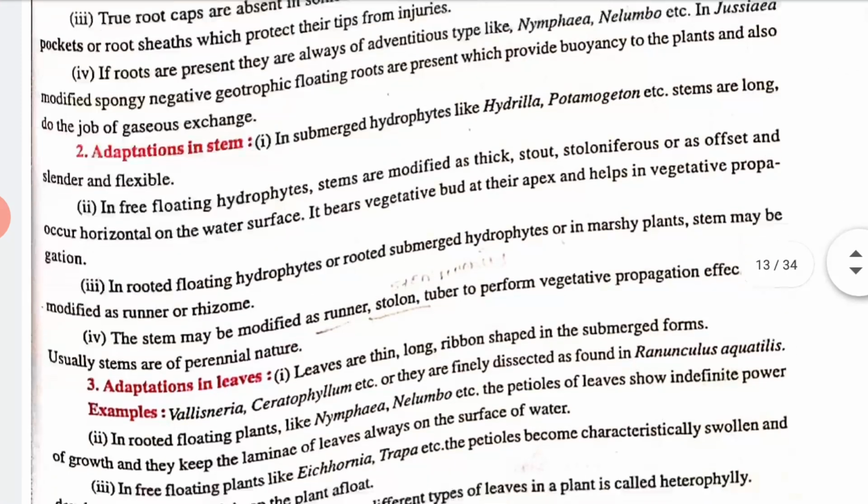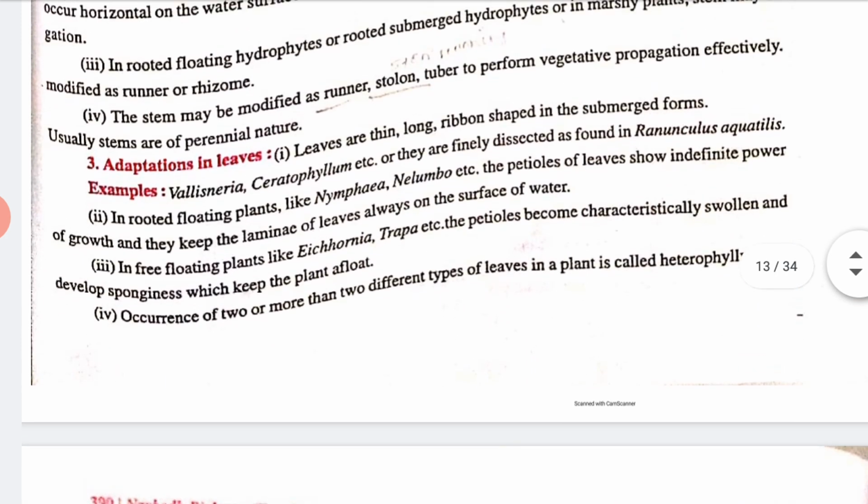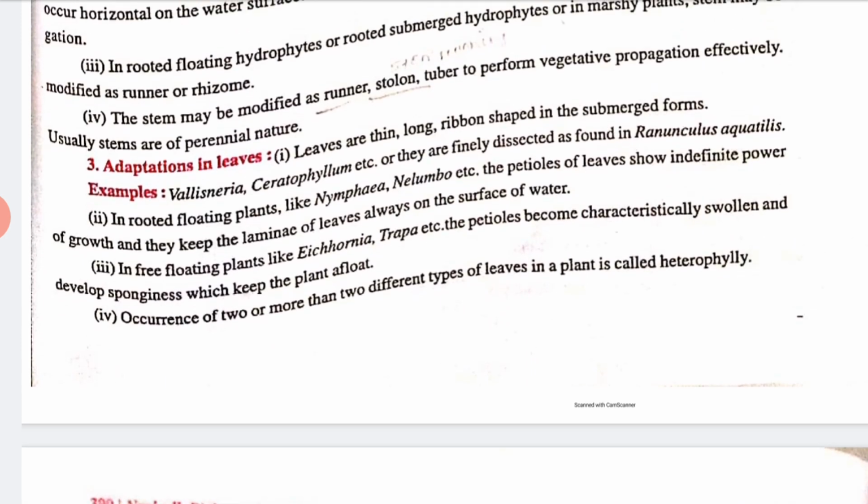So in stem adaptation, in free floating hydrophytes, stems are modified as thick, or stoloniferous, or occur horizontally on the water surface. So the stem may be modified as a runner, stolon or tuber to perform vegetative propagation effectively. Now next we will talk about the adaptation in leaves, how leaves can adapt.